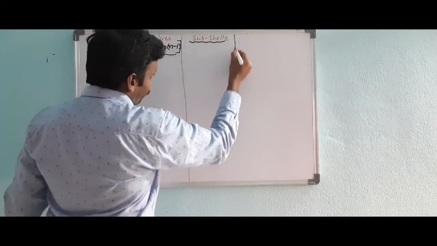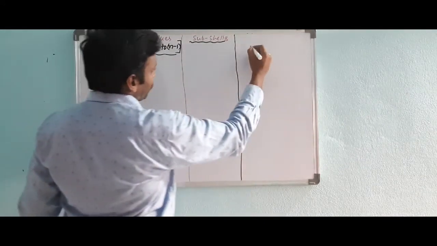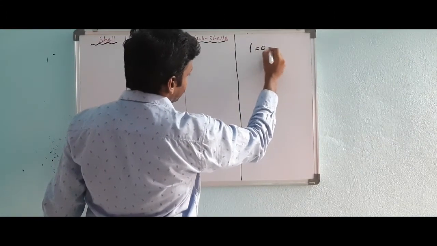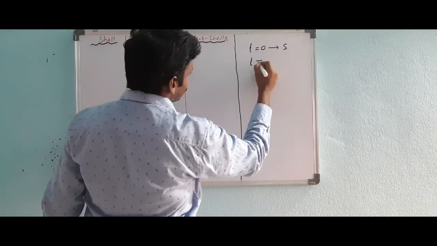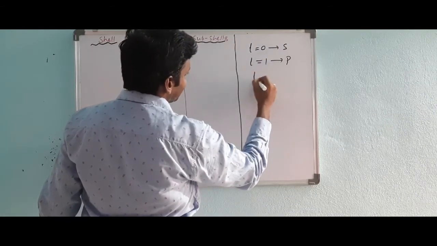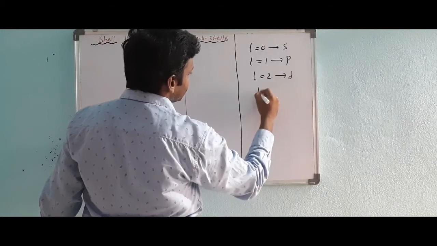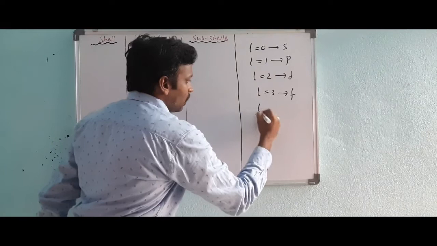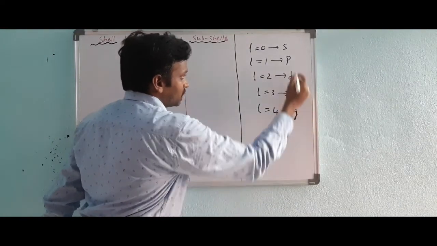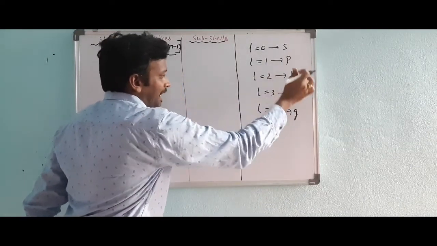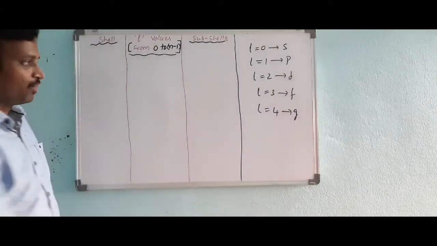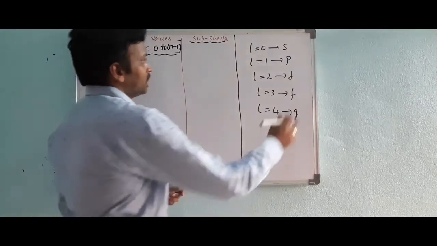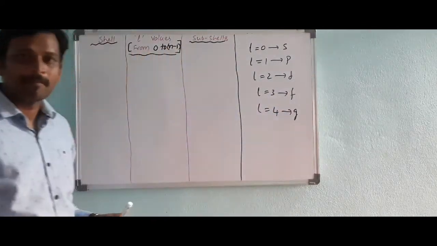And after subshells, here I was given: l = 0 means what subshell? That also write down here. l = 0 means s. l = 1 means p. l = 2 means d. l = 3 means f subshell, like this. l = 4 means g subshell. Just remember these: s, p, d, f, g, h and so on. From these alphabets, not all. Okay? Only this: s, p, d, f.